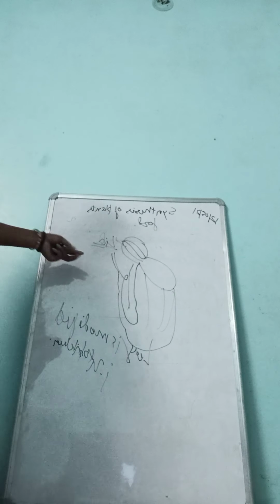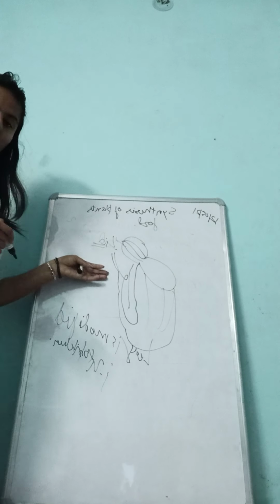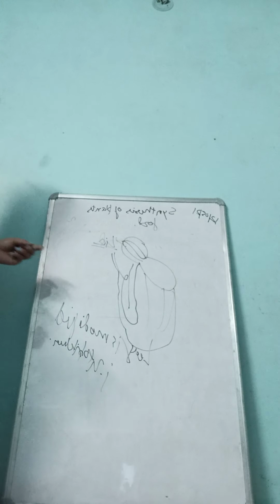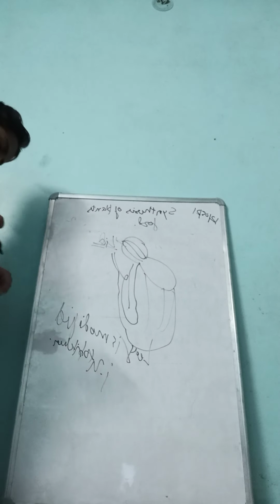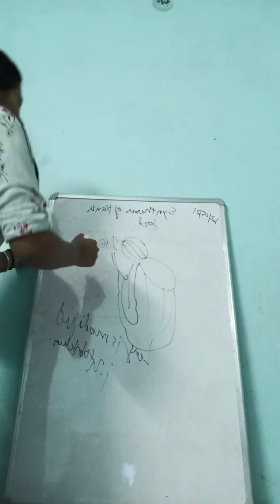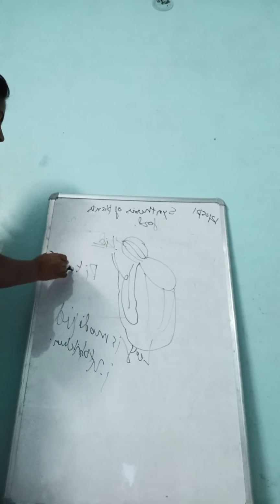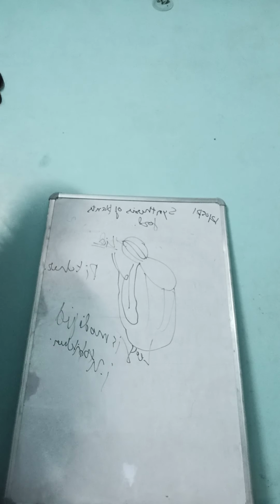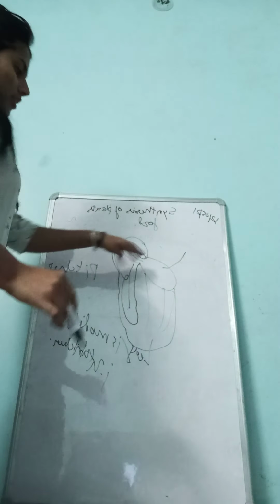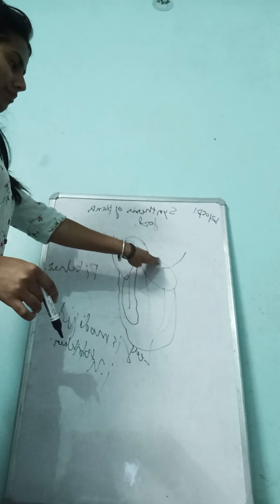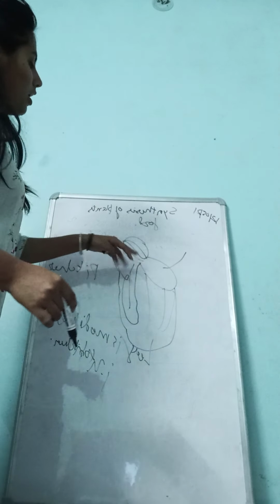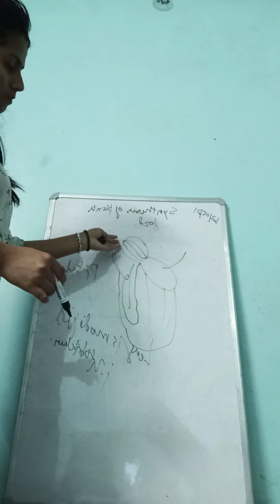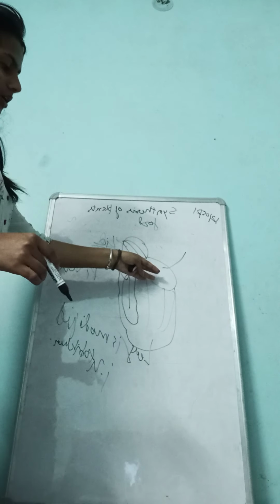Have you seen this type of plant? Yes. This is known as the pitcher plant. As the name suggests, it is called a pitcher plant. So what it does is, whenever an insect or an organism taps on the surface, the lid goes down and collects the organism in it.